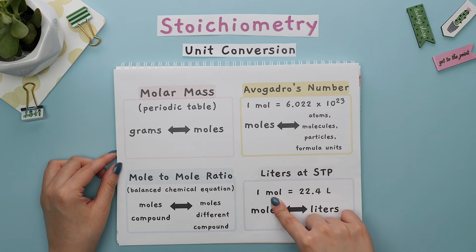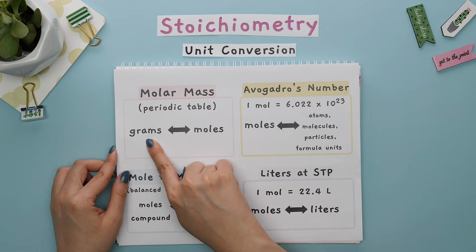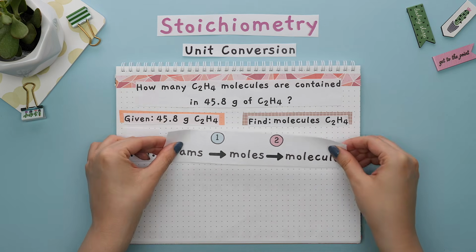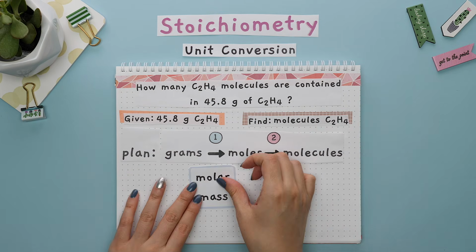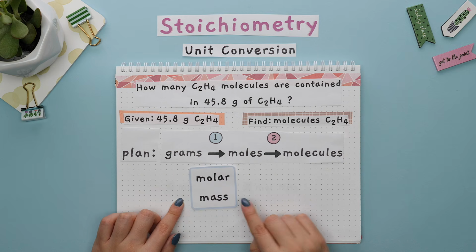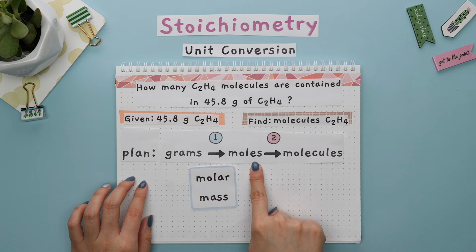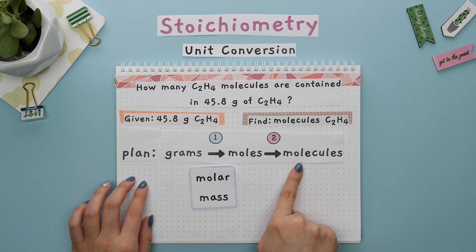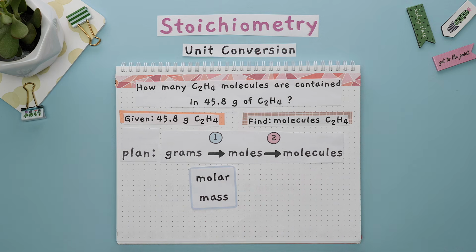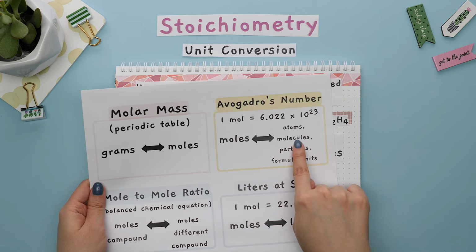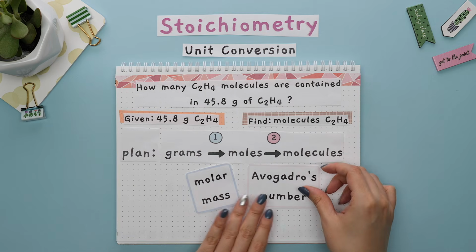So we could start with converting our unit of grams to moles. To do this, we will use the molar mass as our first conversion factor. This allows us to go from grams to moles. Next, we need to find what conversion factor equals moles and allows us to go to molecules. Avogadro's number allows us to do this, so this is our second conversion factor.